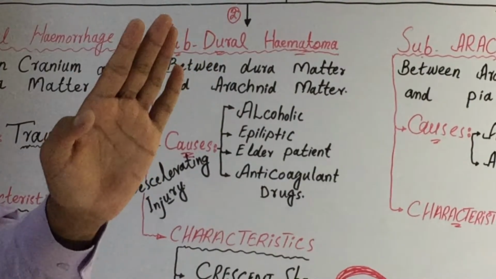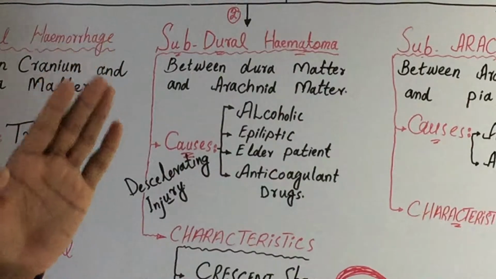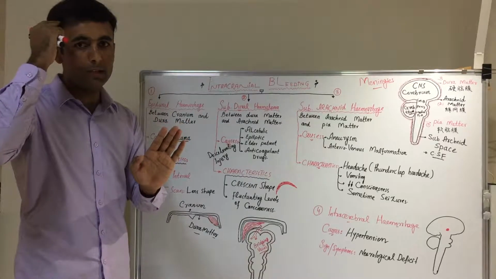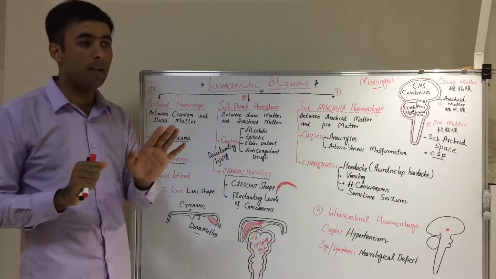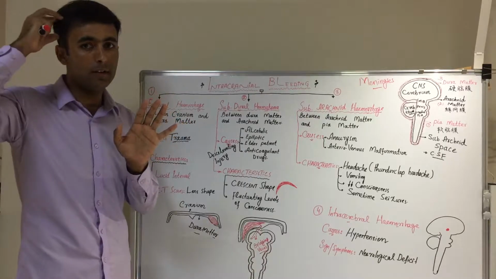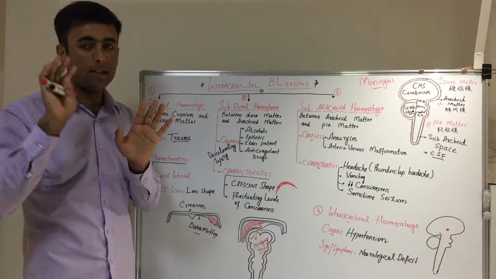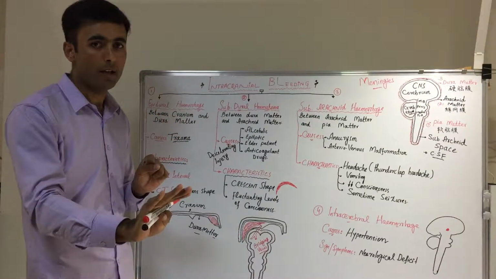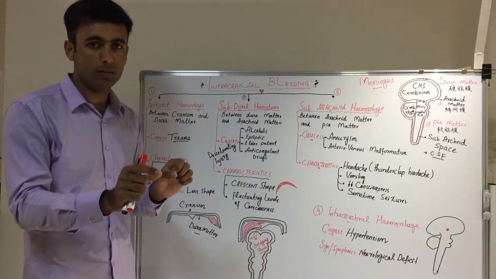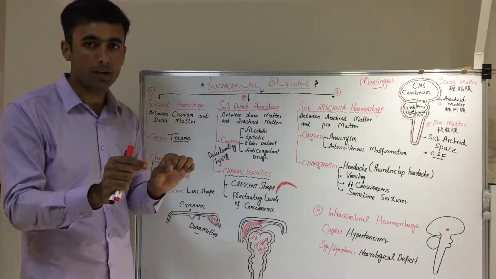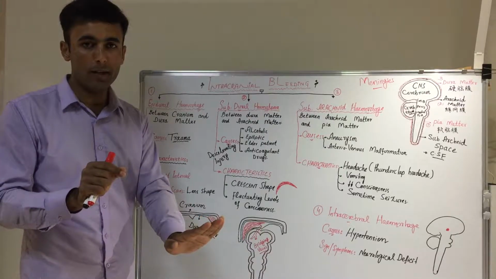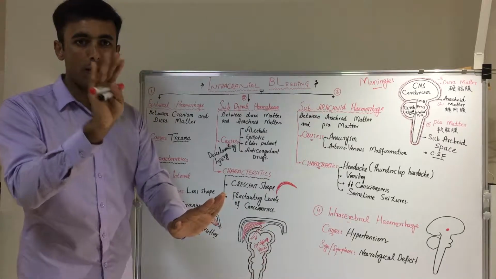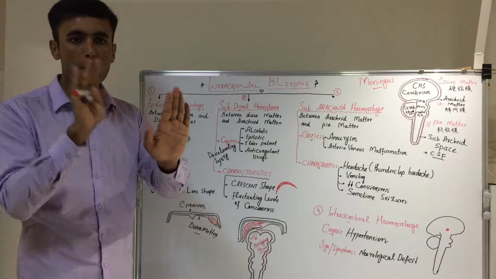What will happen when the patient stops the car? The brain goes ahead, but our cranium is fixed. Our brain is floating inside our cranium. So when the patient is going in the car and suddenly brakes, our body is moving with the car and our brain is also moving with the car. But when the patient stops the car, the body stops but the brain keeps moving. There is a decelerating injury between the cranium and the brain.